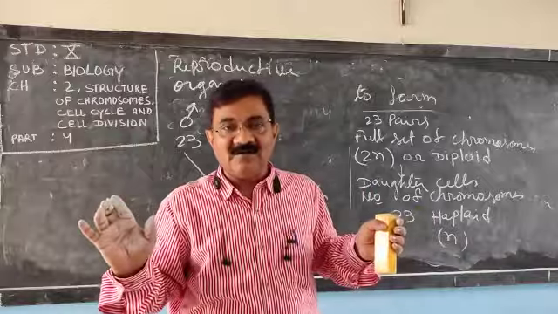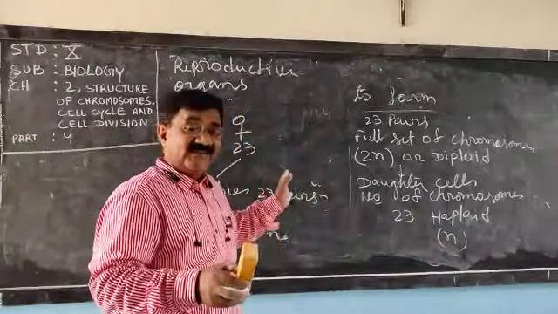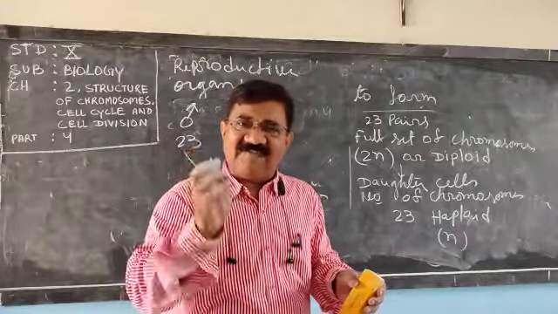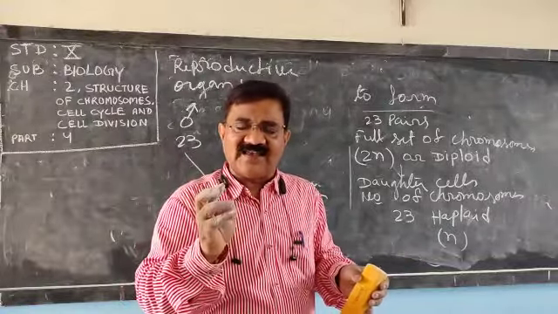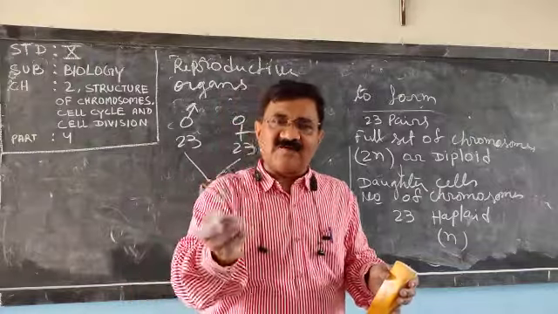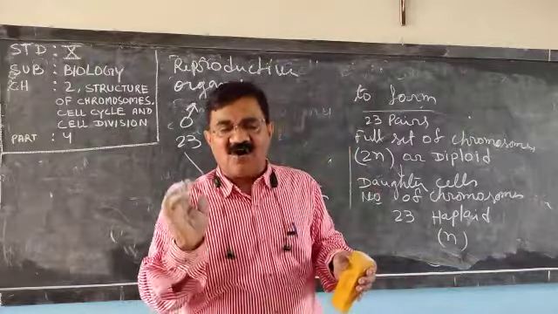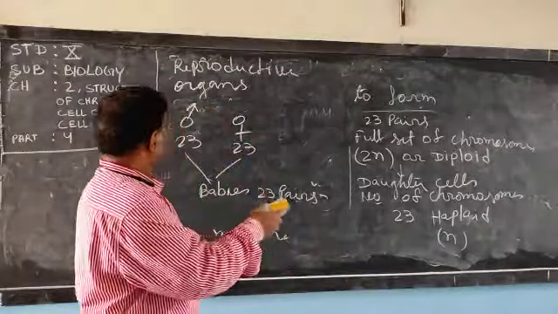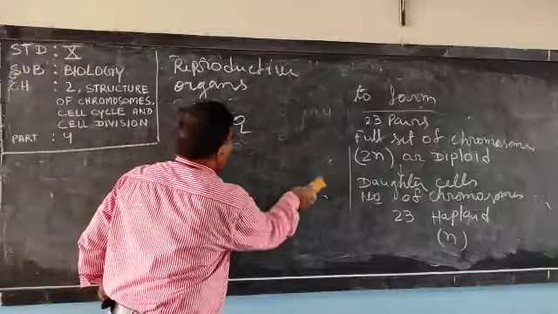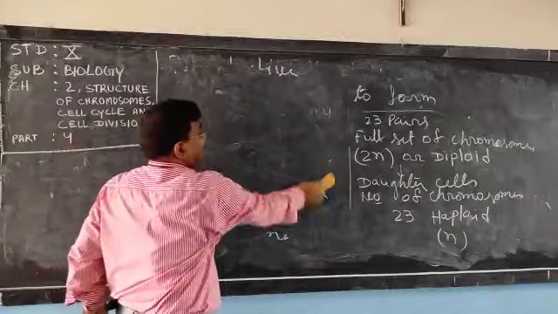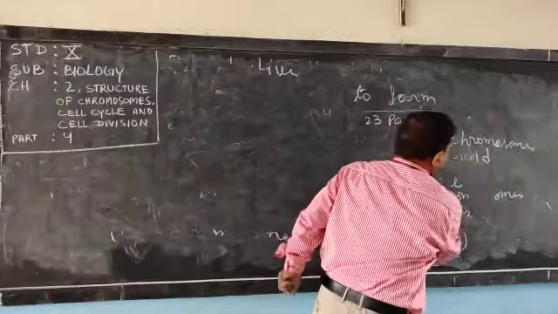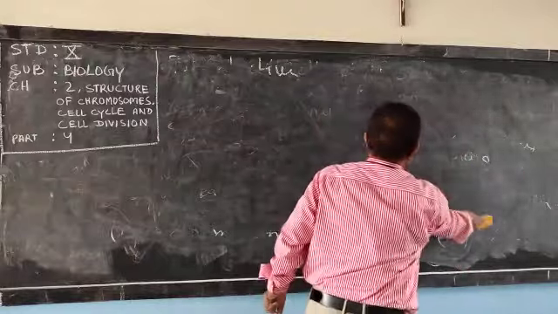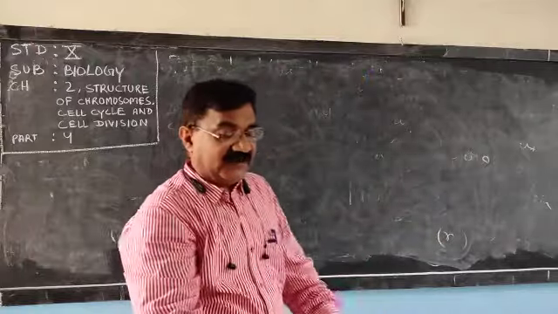Very clear on that. Meiosis cell division, which takes place in the reproductive organ, contains half the number of chromosomes in the daughter cell. To restore the normal number of chromosomes in the offspring, the number of chromosomes is reduced to half. So meiosis cell division is also called reductional division.